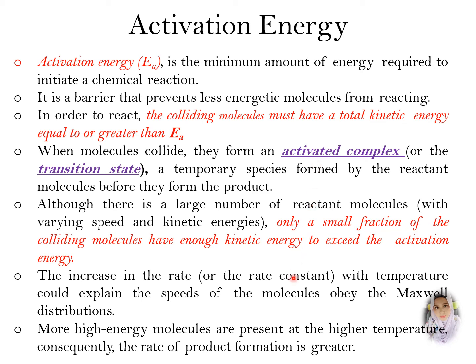And you should note that not all reactants will produce a product, because only molecules that have enough kinetic energy will produce products. So we can relate this speed or rate of reaction with the Maxwell Boltzmann distribution.